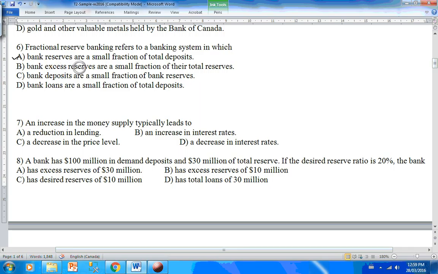B. Bank excess reserves are a small fraction of their reserves. No, that's not the idea here, even though excess reserve is a small fraction of reserves. C. Bank deposits are a small fraction of bank reserves. That is also not the right answer. D. Bank loans are a small fraction of total deposits. That is not true.